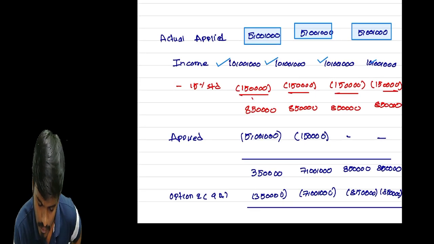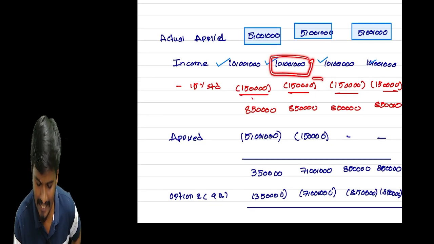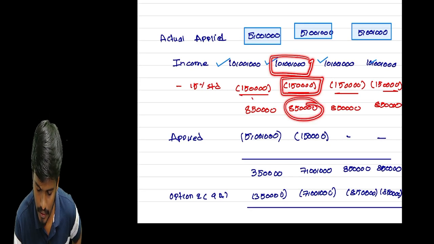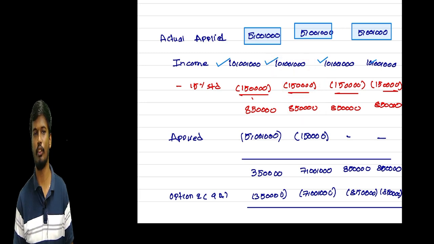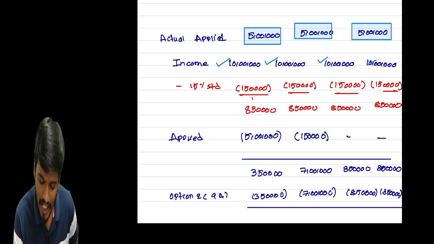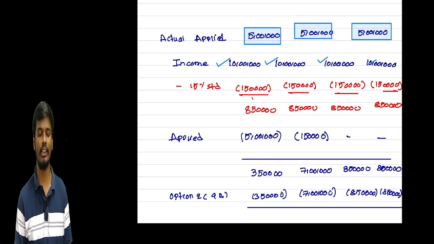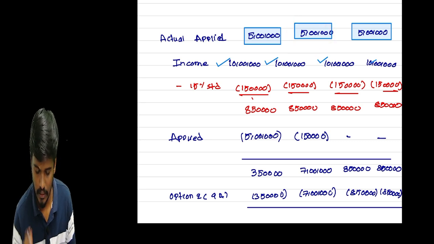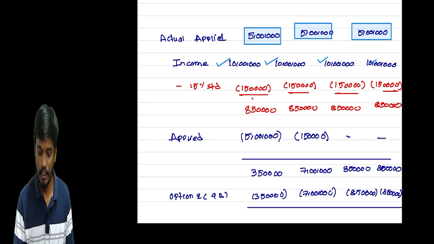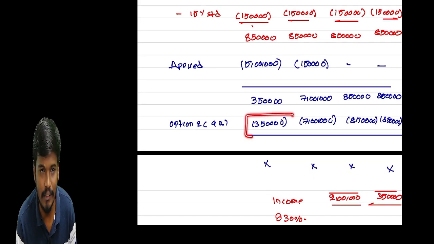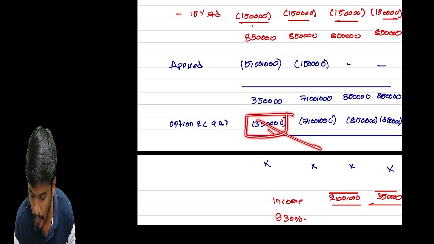Next year, your income is 10 lakhs. Standard deduction is 1,50,000. So your income is 8,50,000 after the standard deduction. But what is your actual application? Only 5 lakhs. But wait, sir, we have an already existing liability of 3,50,000 that is required to be applied in the next year.